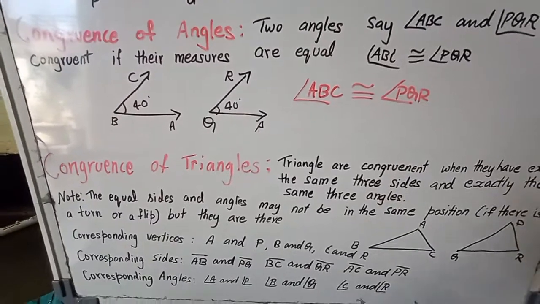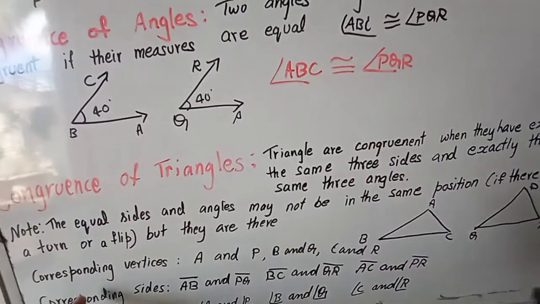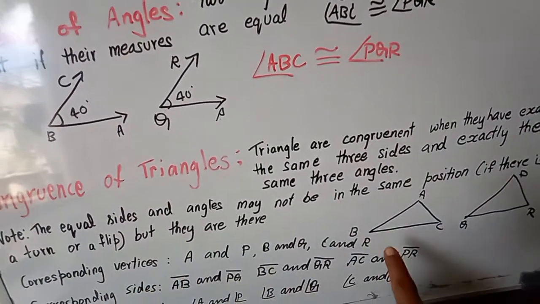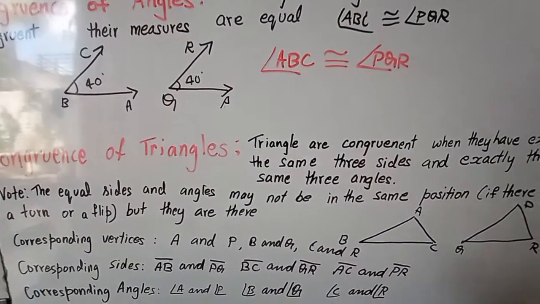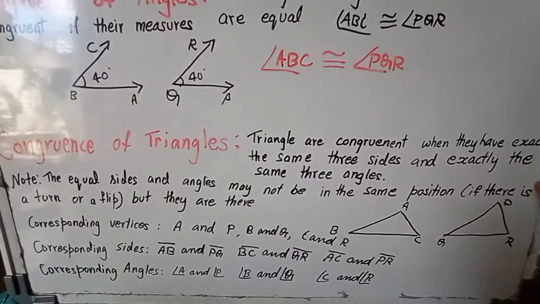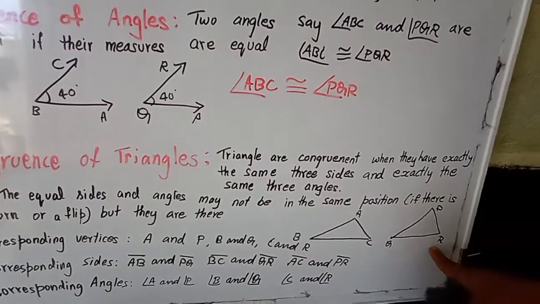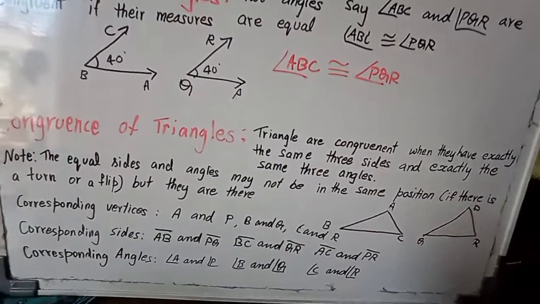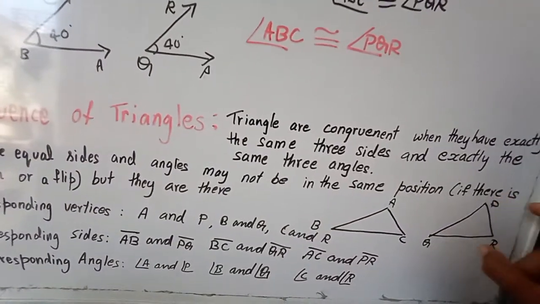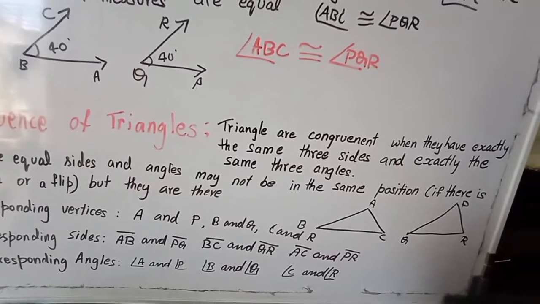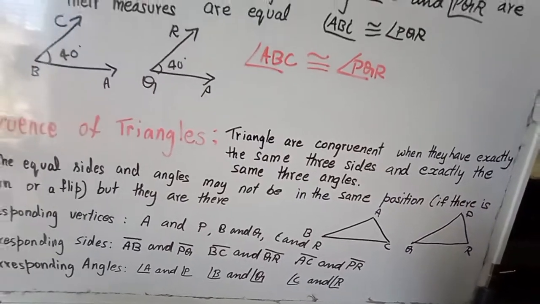Next, when you would like to say two triangles are congruent, you have to observe these things. Corresponding vertices: you know A, B, C and P, Q, R are vertices. The corresponding vertices are A and P, B and Q, C and R. Corresponding sides: the AB length and PQ length are the same, BC and QR are the same, AC and PR are the same.